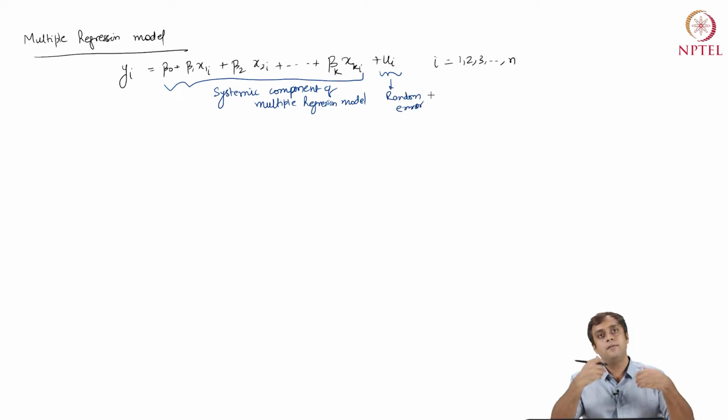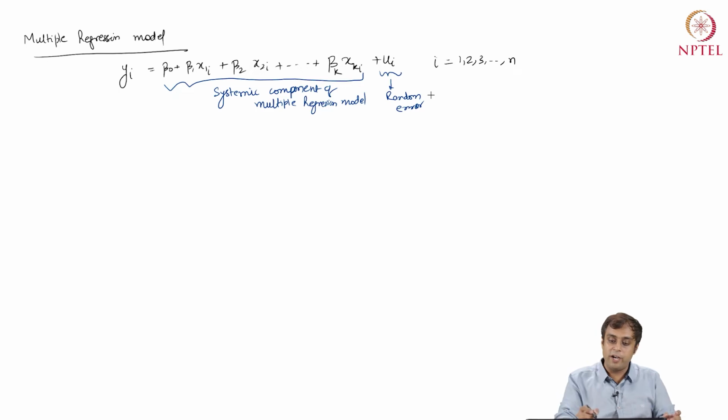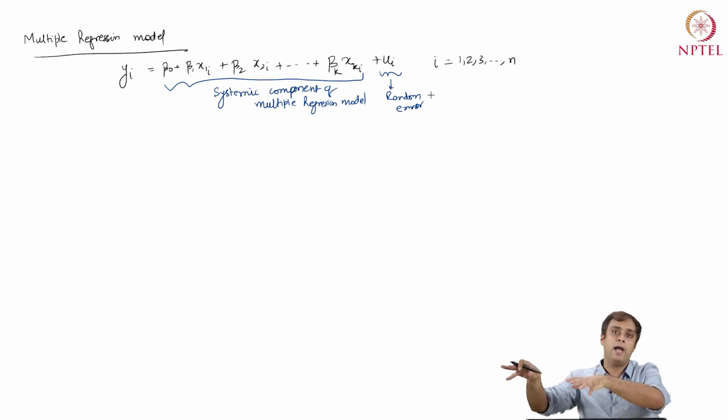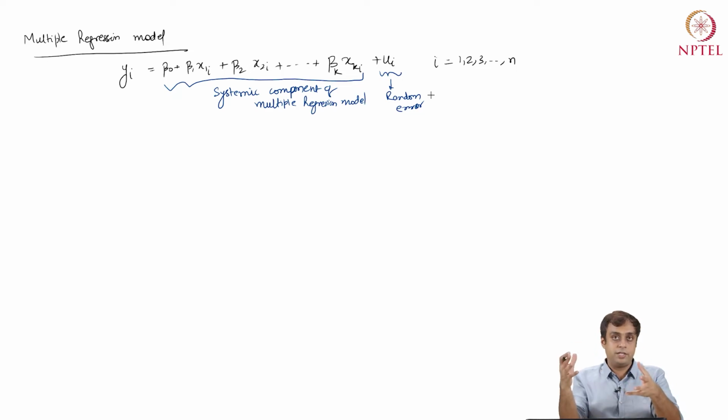Although its real world formulation will be different, because now when we included only one xi, let's say x1i, what we did was we put all the other xi's, x2 to xk, into ui. When we include x2 to xk, now ui has whatever is not included from x1i till xki, right? So whatever we exclude from the regression in a simple linear regression, it's all in ui, right?